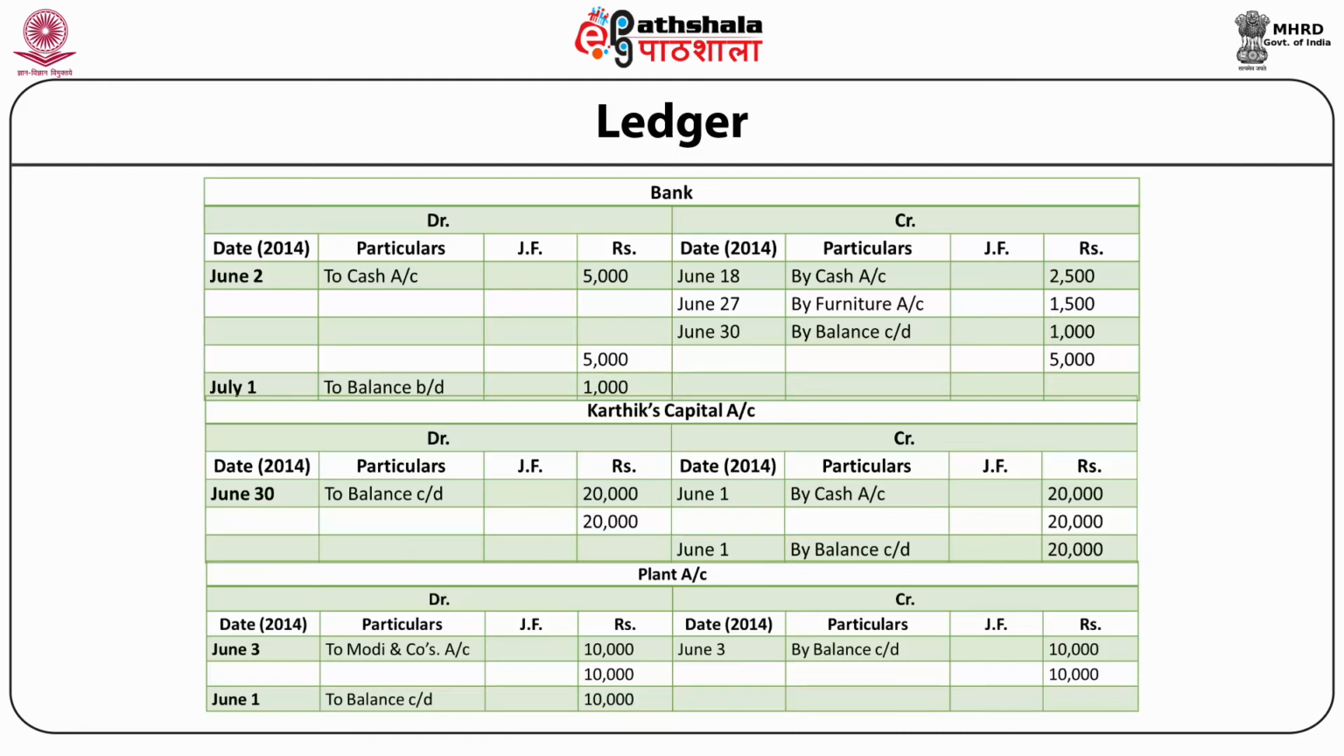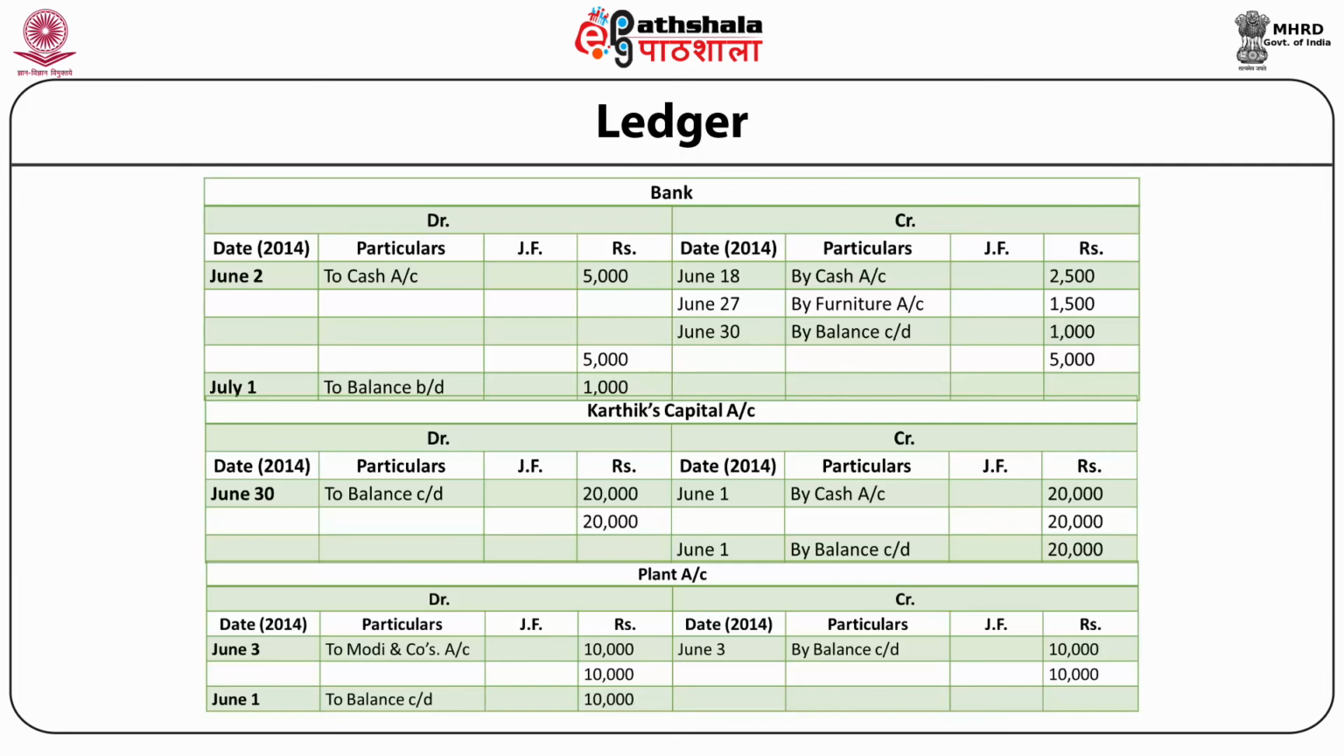Next, Karthik's capital account. Credit side, date June 1, by cash account rupees 20,000. Debit side, June 30, to balance carried down rupees 20,000. Now credit side, July 1, by balance brought down rupees 20,000.